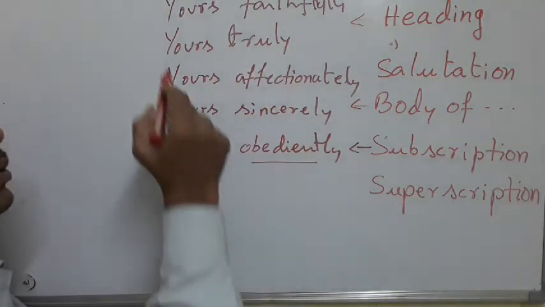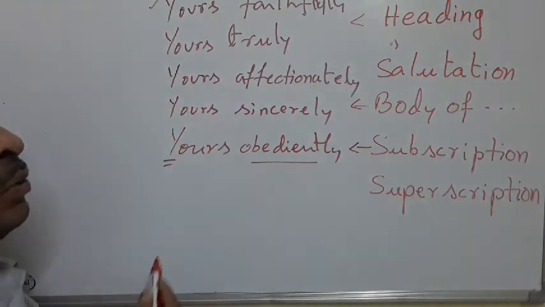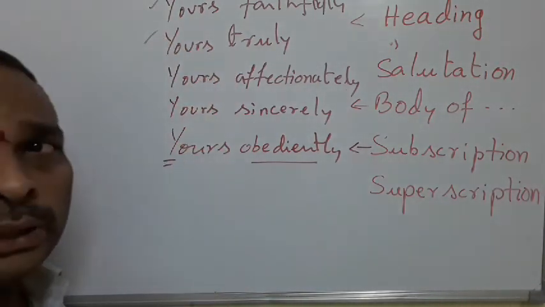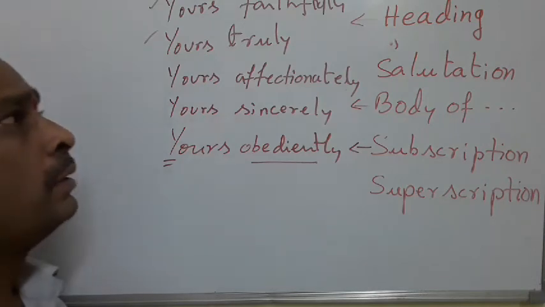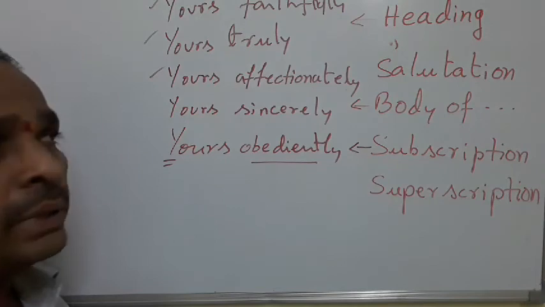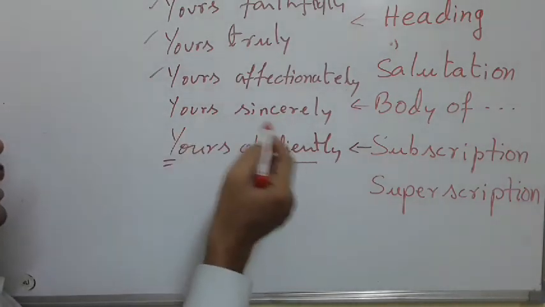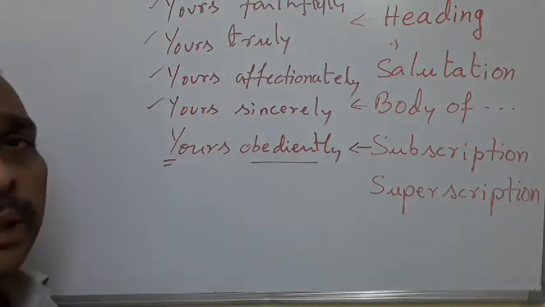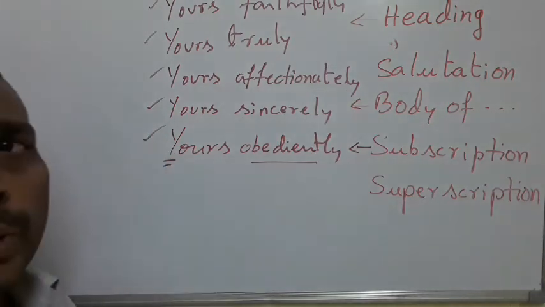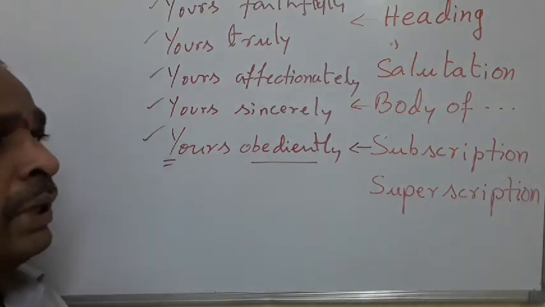Once again I tell you, for higher officials, yours faithfully. For any complaint letter, especially editor letter, yours truly. For parents, yours affectionately. For friends, yours sincerely. For teachers or any other teaching professionals, yours obediently.